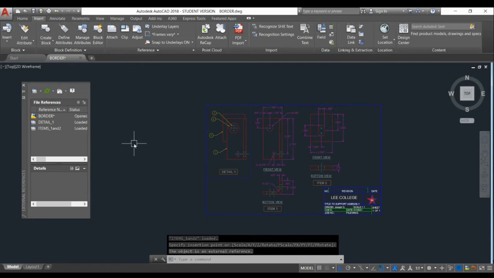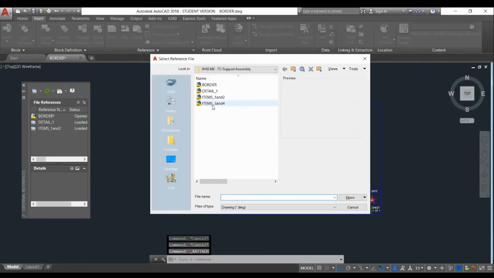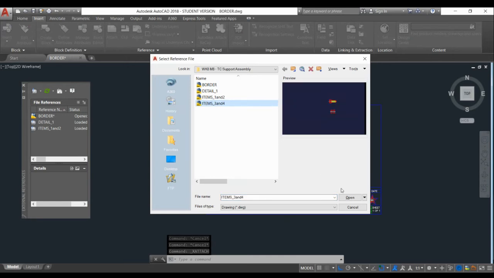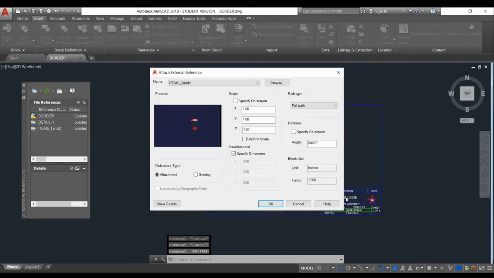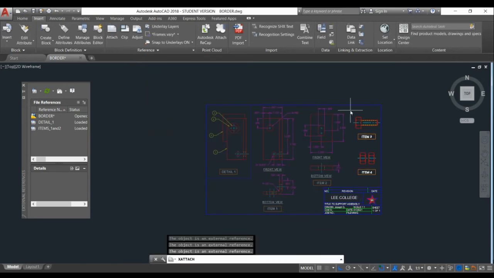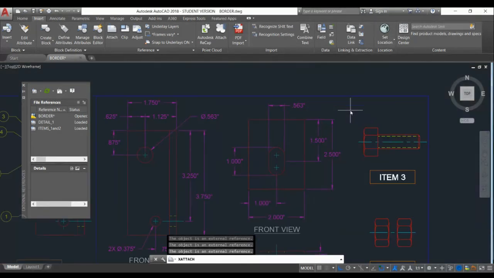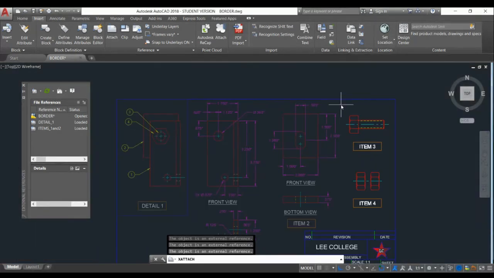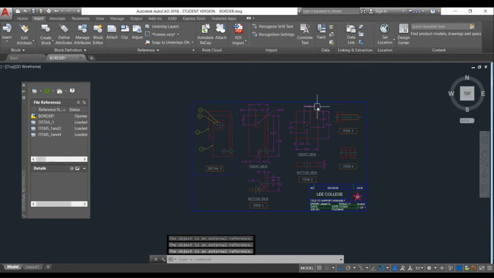Next, we're gonna attach items 3 and 4 drawing. Click on the icon in the external reference manager and select items 3 and 4. Click open. Click OK. And let's place it around. You're going to be inside the border approximately right there. Okay.